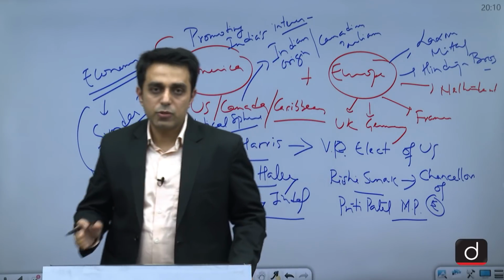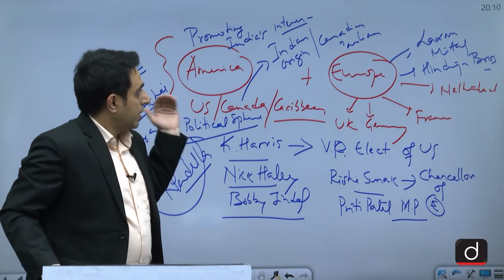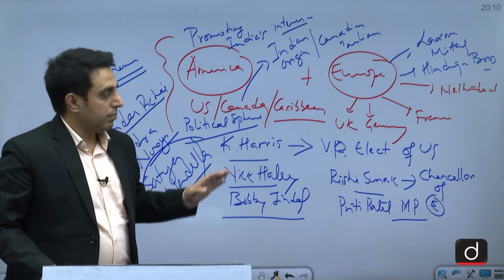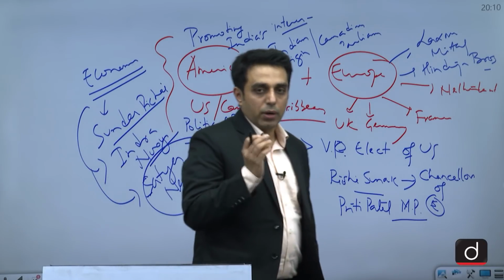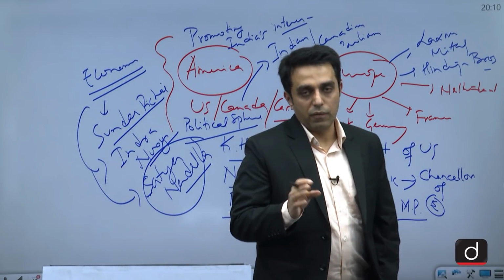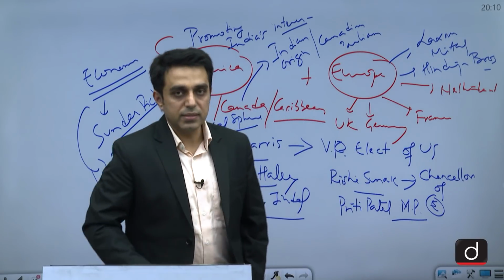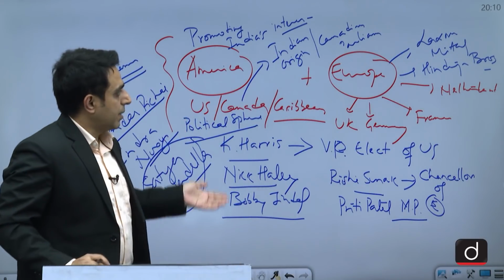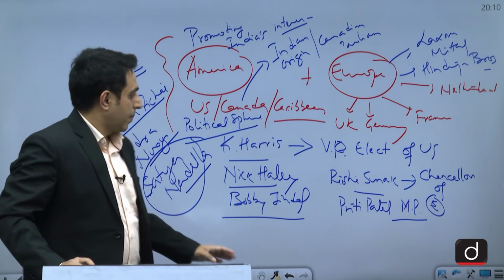It has played a very important role not only in promoting India's interests abroad, but also in the politics and economy of the countries of which they are a part. So that is what we should write in this answer, and some of these examples can be cited.